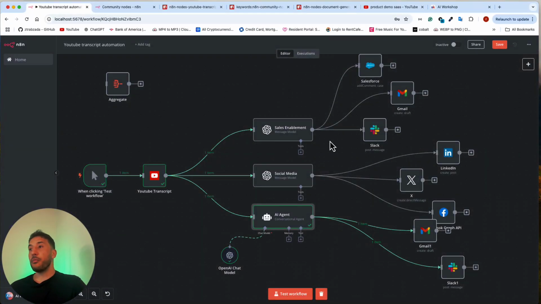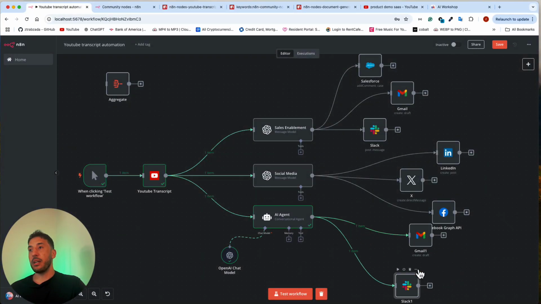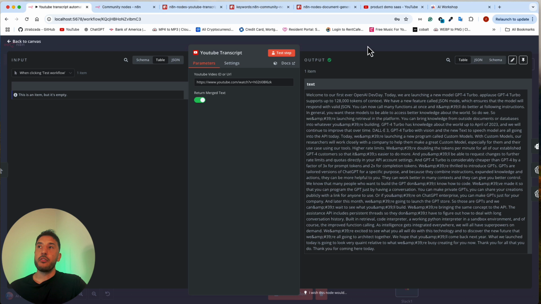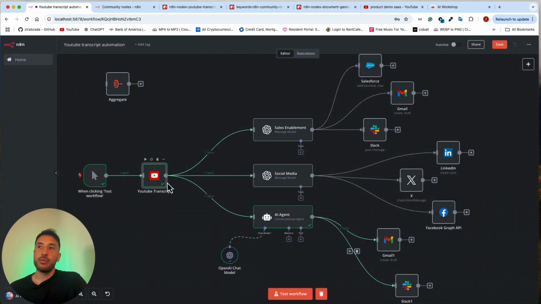All right, well, hopefully that helped. And again, like I said, you can add this to your email or a Slack, or any additional notes if you want. So this is a good overview of what you can do with this community node called YouTube transcript. Again, you can completely automate this process where, as I mentioned before, you can have a webhook attached to this, where you can be monitoring a competitor's channel. You can add individual YouTube links to this, where, for example, if there's a webinar or a seminar that's very long, you can utilize this. This is a great tool to be able to summarize or turn that particular YouTube video into something much more.